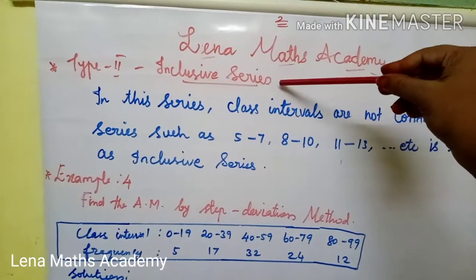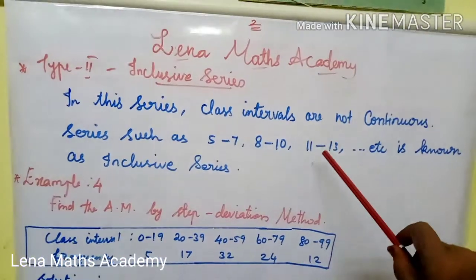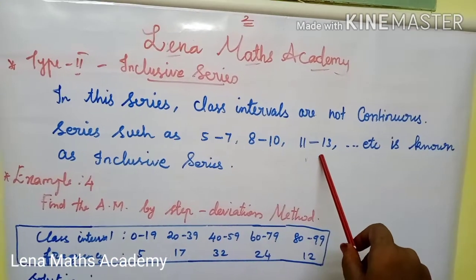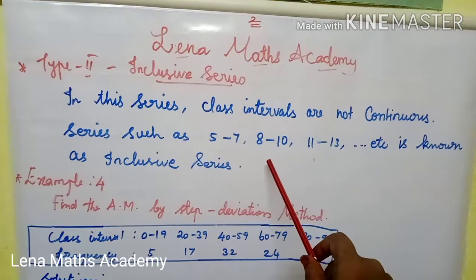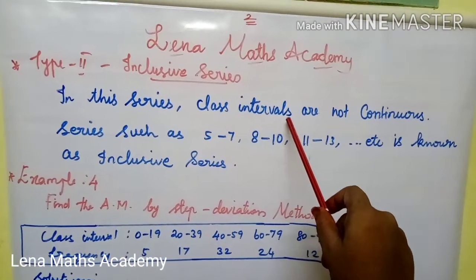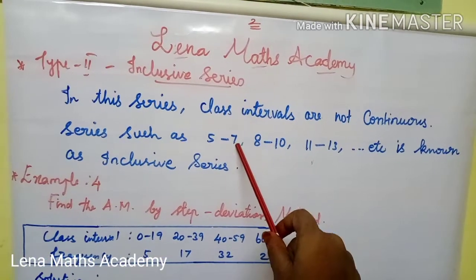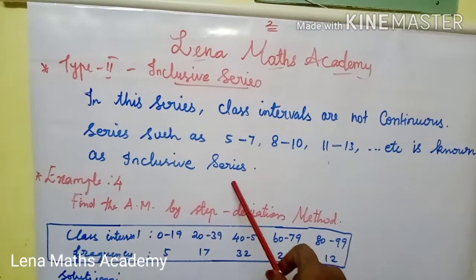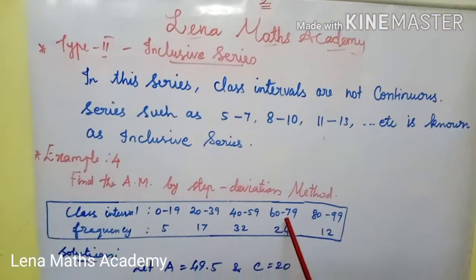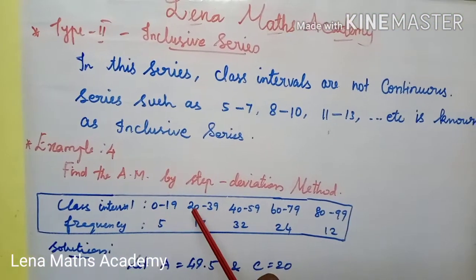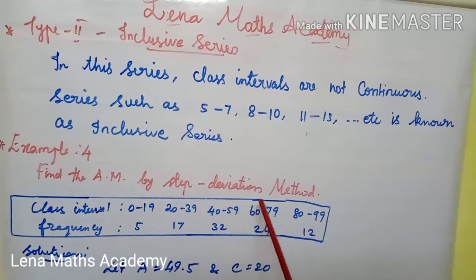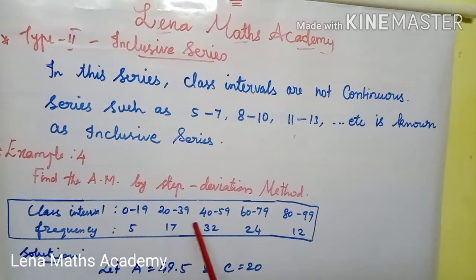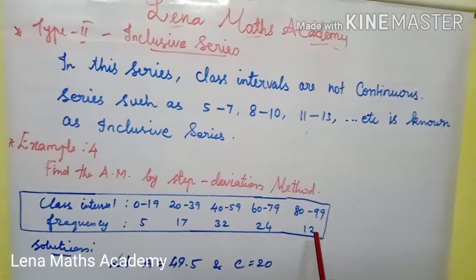Continuous series, second type, inclusive series. Series such as 5 to 7, 8 to 10, 11 to 13 and so on is known as inclusive series. That is, class intervals are not continuous. So that's why it is called an inclusive series. Example for this method: class interval 0 to 19, 20 to 39, 40 to 59, 60 to 79, 80 to 99. Frequencies 5, 17, 32, 24, 12.